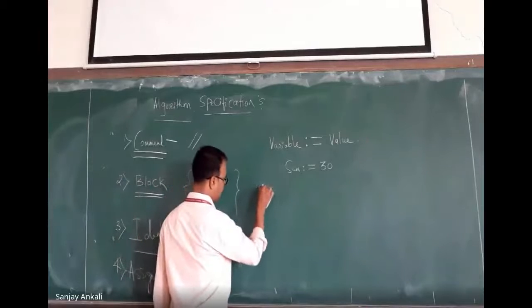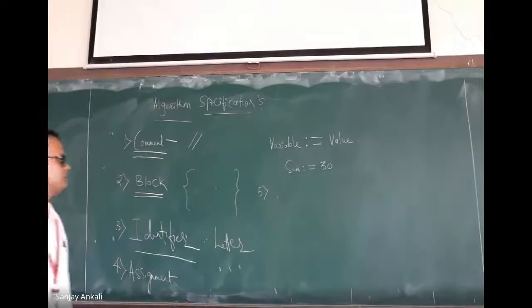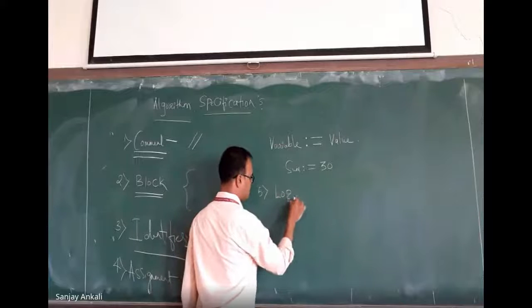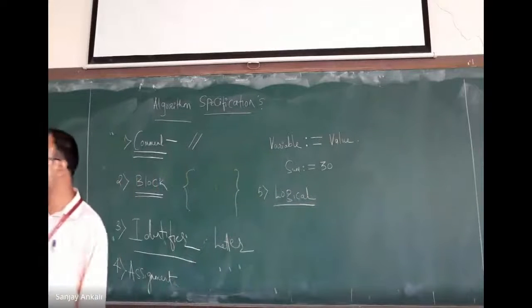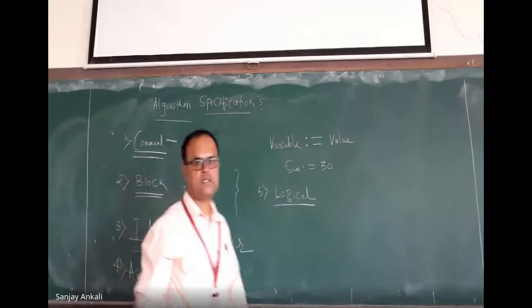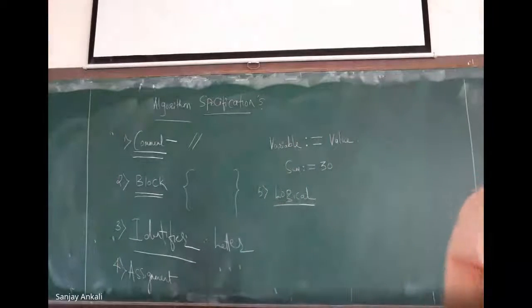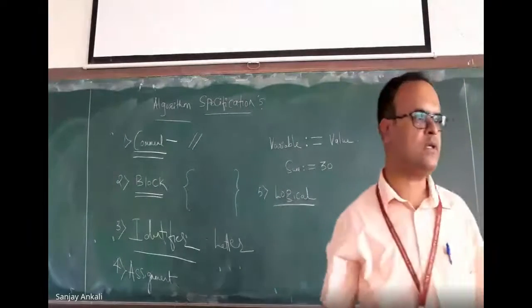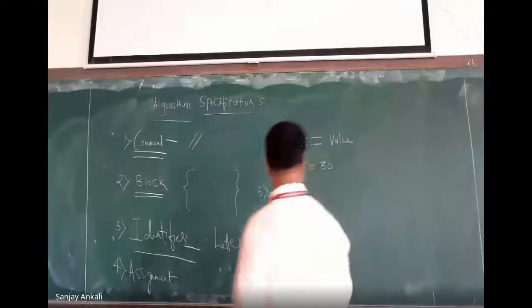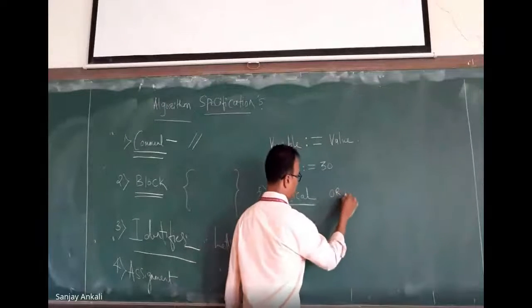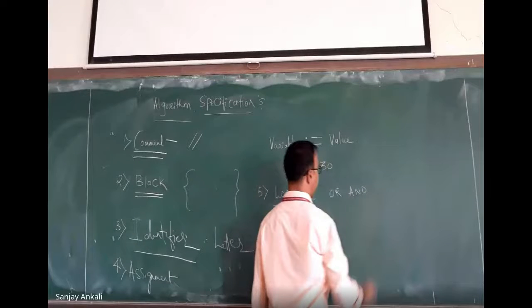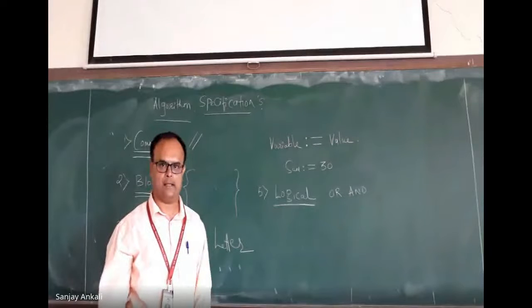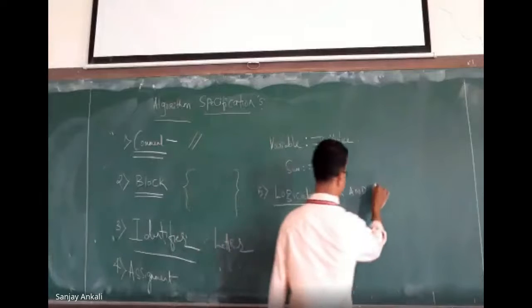Next comes logical operations. Can anybody tell me what are the logical operations you have seen in C language? Or, and, not.